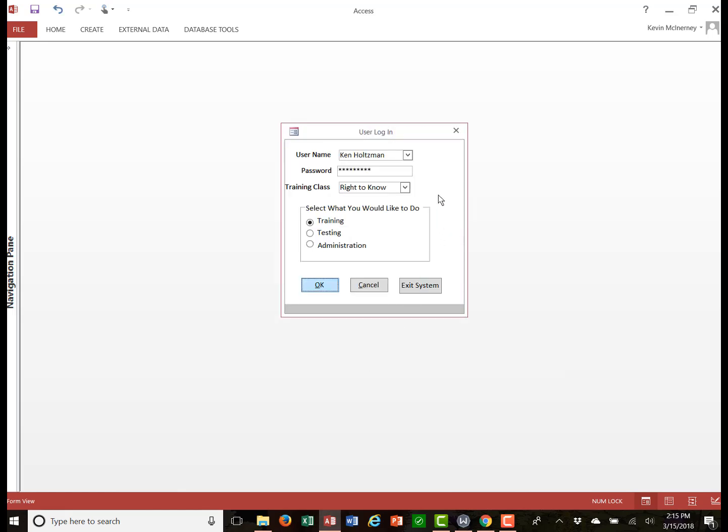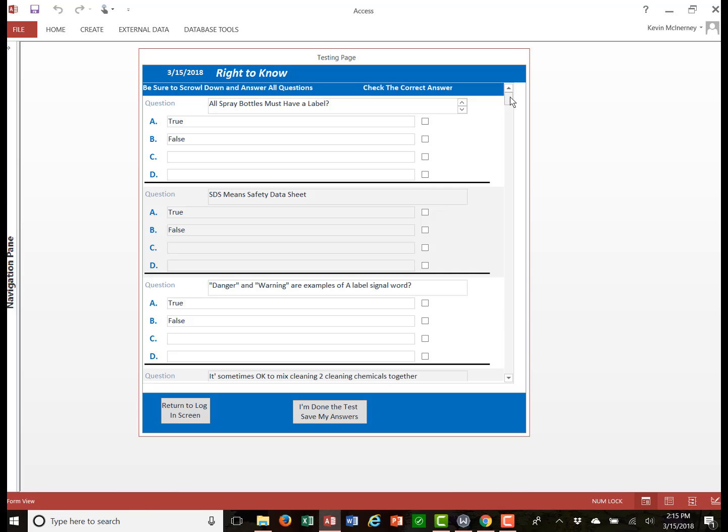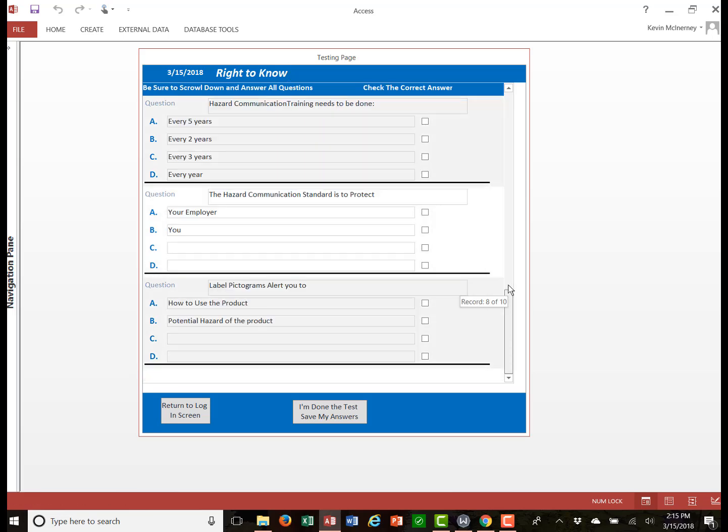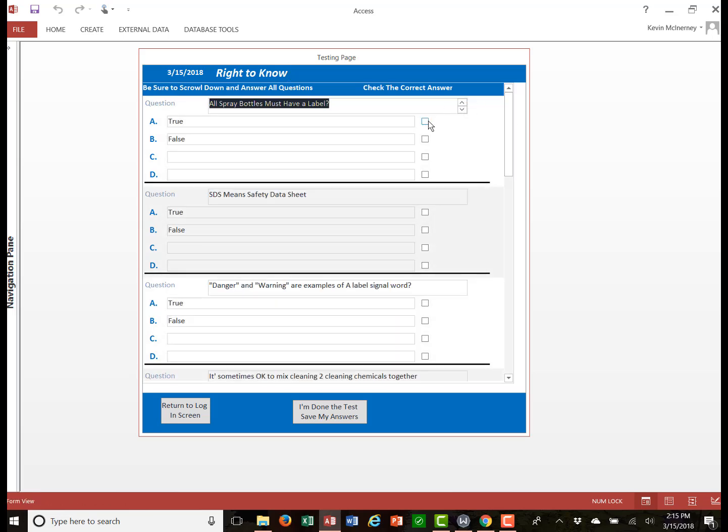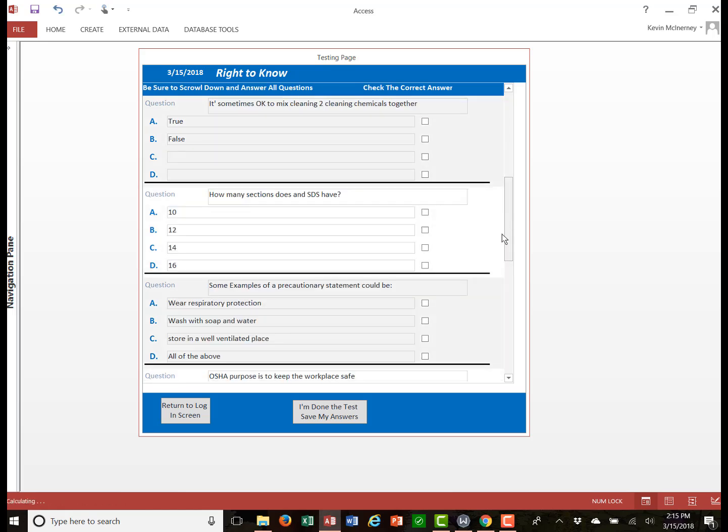Once they've gone through the training and they're confident in their knowledge, they can go on to the testing, or the Right to Know test. The series of questions that you've already provided will be here. And the user simply goes in, checks the answers they deem to be correct. And once they've completed it, click the button, I've done the test, save my answers, and both the answers and the total score will be saved in the system.